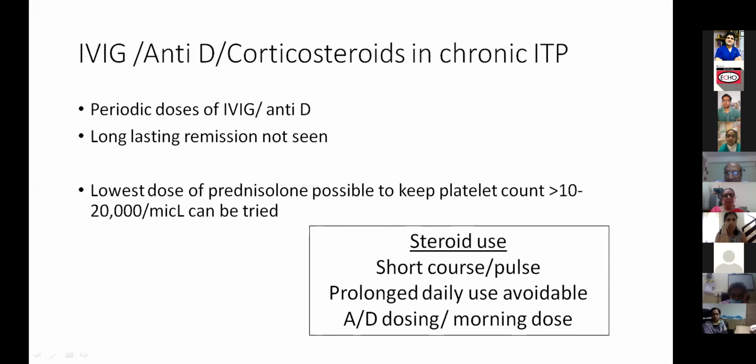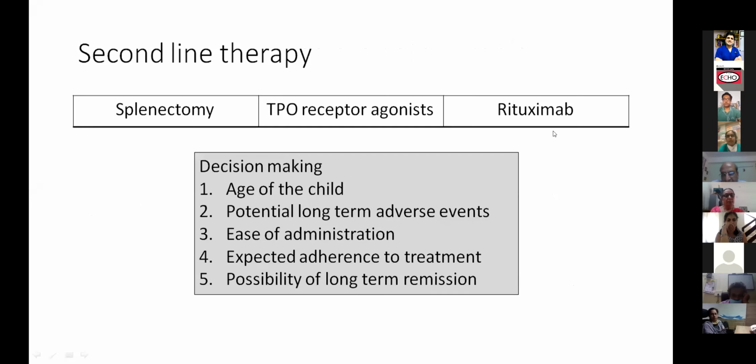so that it coincides with their diurnal variation of steroids. So complications or side effects of steroid use will be minimal. Next slide. Please stop, and we can stop and discuss, ma'am.